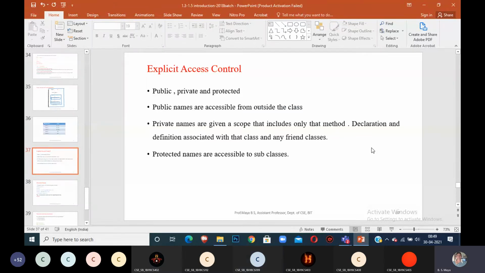Okay, we have 3 access specifiers: public, private, protected. Public names are accessible from outside the class. Private names are scoped to only the methods, declarations and definitions associated with that class, or any of the friend classes. Protected names are accessible even to subclasses.